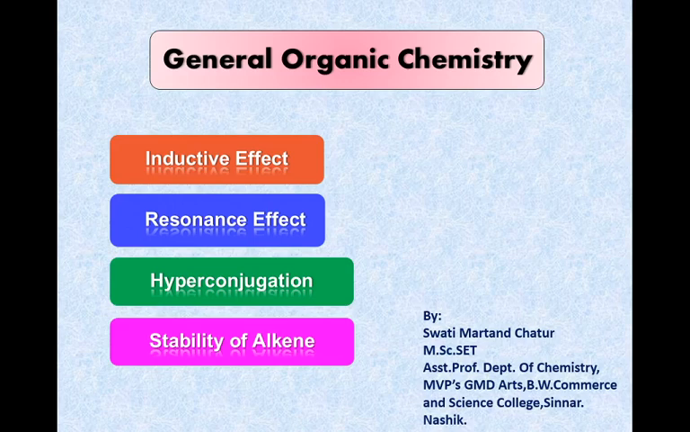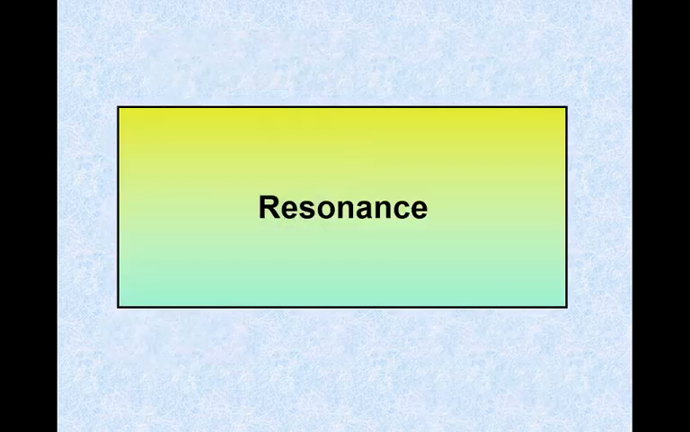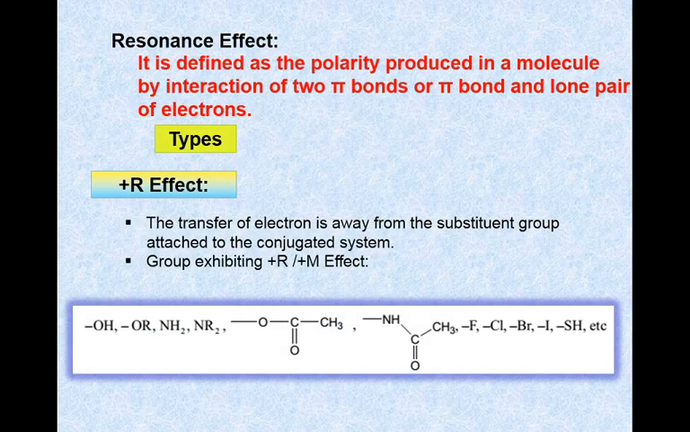In the last lecture, we have already discussed inductive effect. In this video, I will be focusing on resonance effect. So what is resonance? Resonance is simply the delocalization of pi electrons, or it can be defined as the polarity produced in a molecule by interaction of two pi bonds, that is resonance effect, or a pi bond and a lone pair, that is a mesomeric effect.